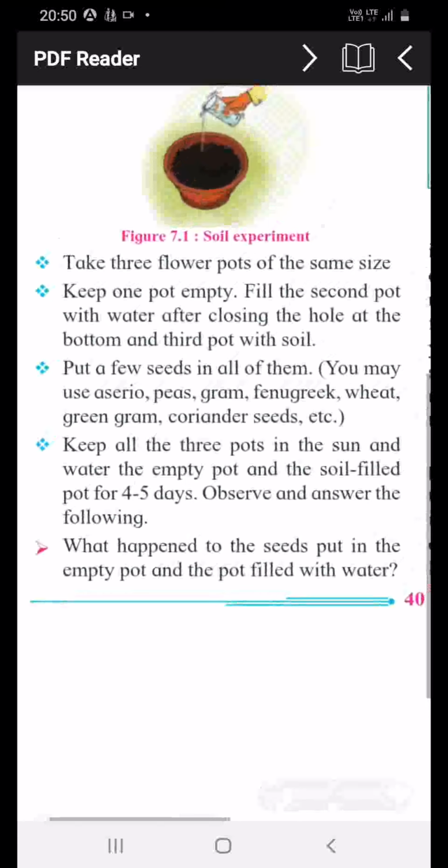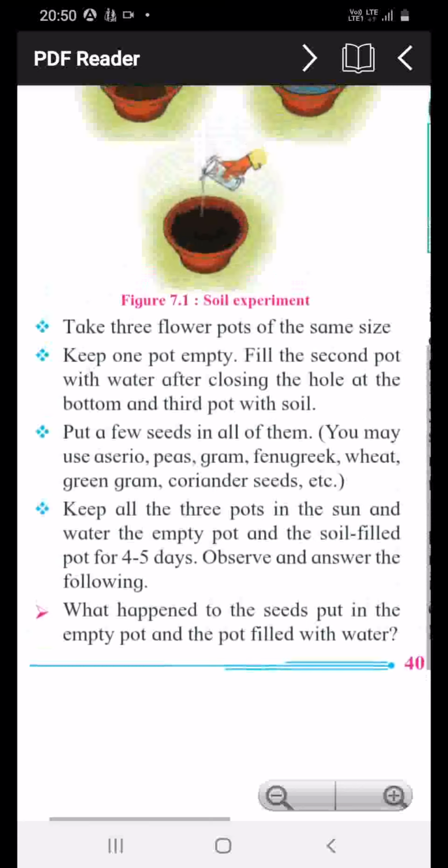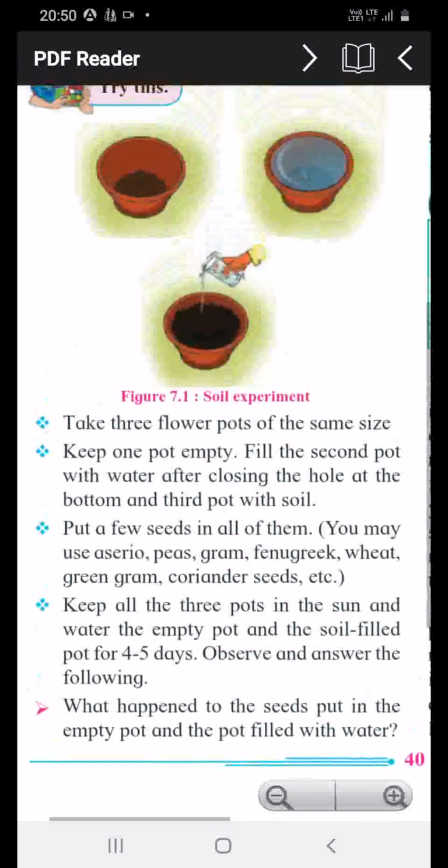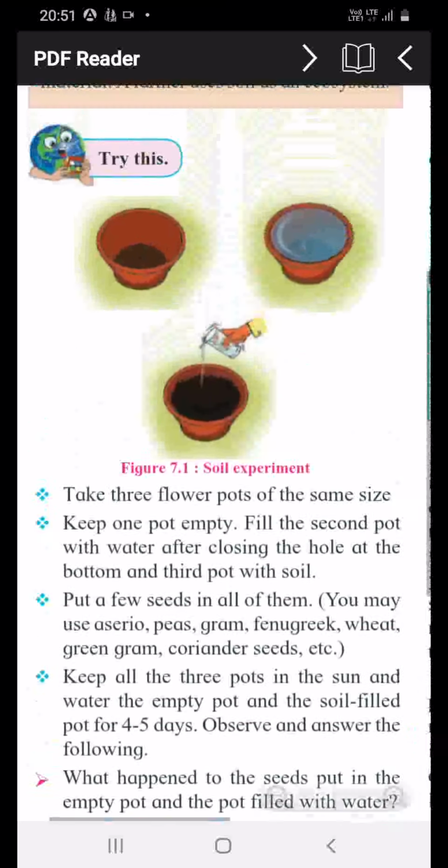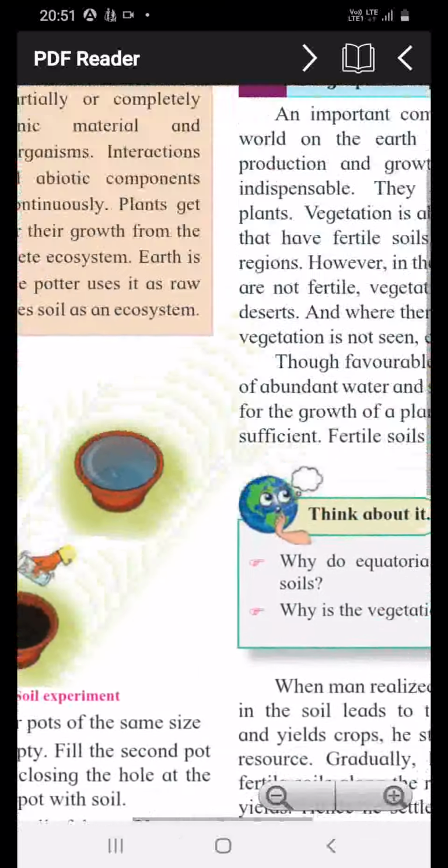So if a pot is not getting proper water or soil, it will not grow. But the pot that has good soil as well as water, seeds, and good sun rays, you will see has grown up.